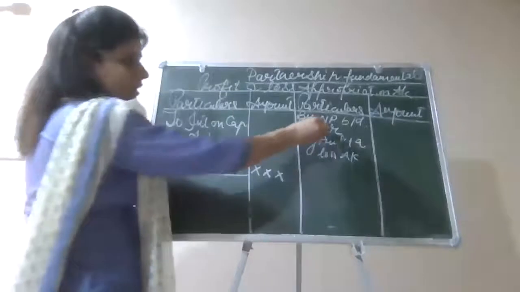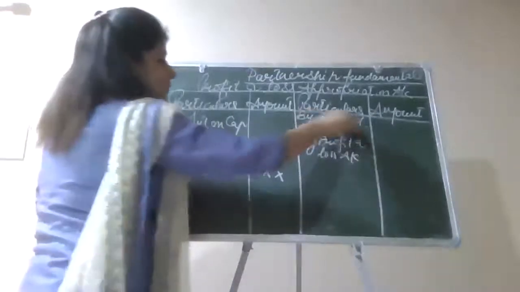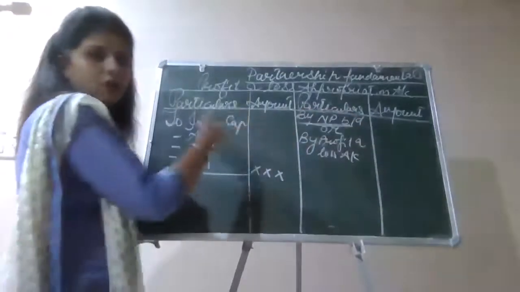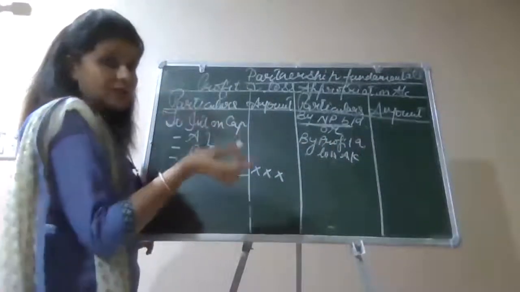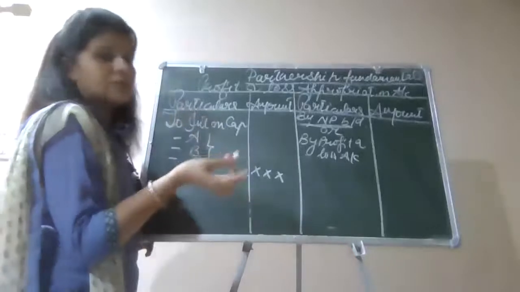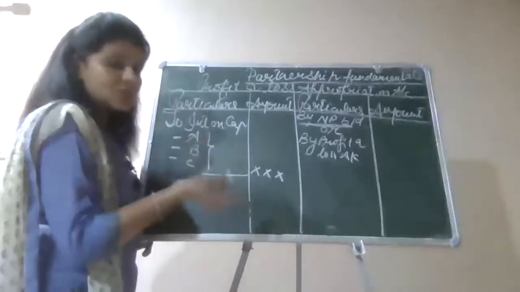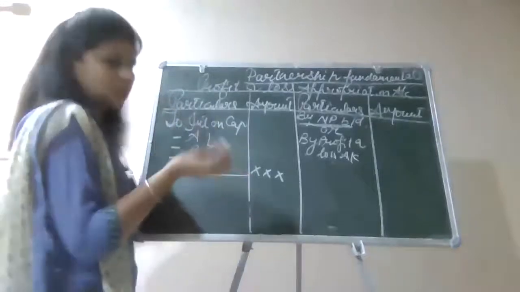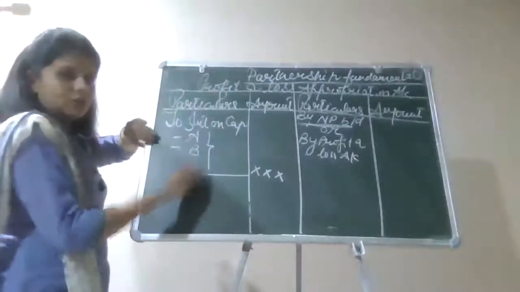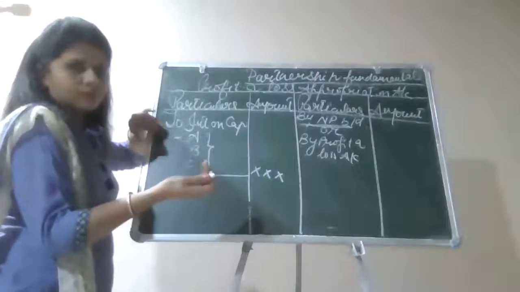I was telling you earlier also that you can either write "by net profit brought down", or if you don't want to write that, you will be writing "by P&L account", because afterwards I will be telling you the journal entries. I am intentionally adopting the reverse procedure, otherwise entries come first and the ledger account comes afterwards, but once it is set in your mind, it will be very easy to understand the journal entries, right?